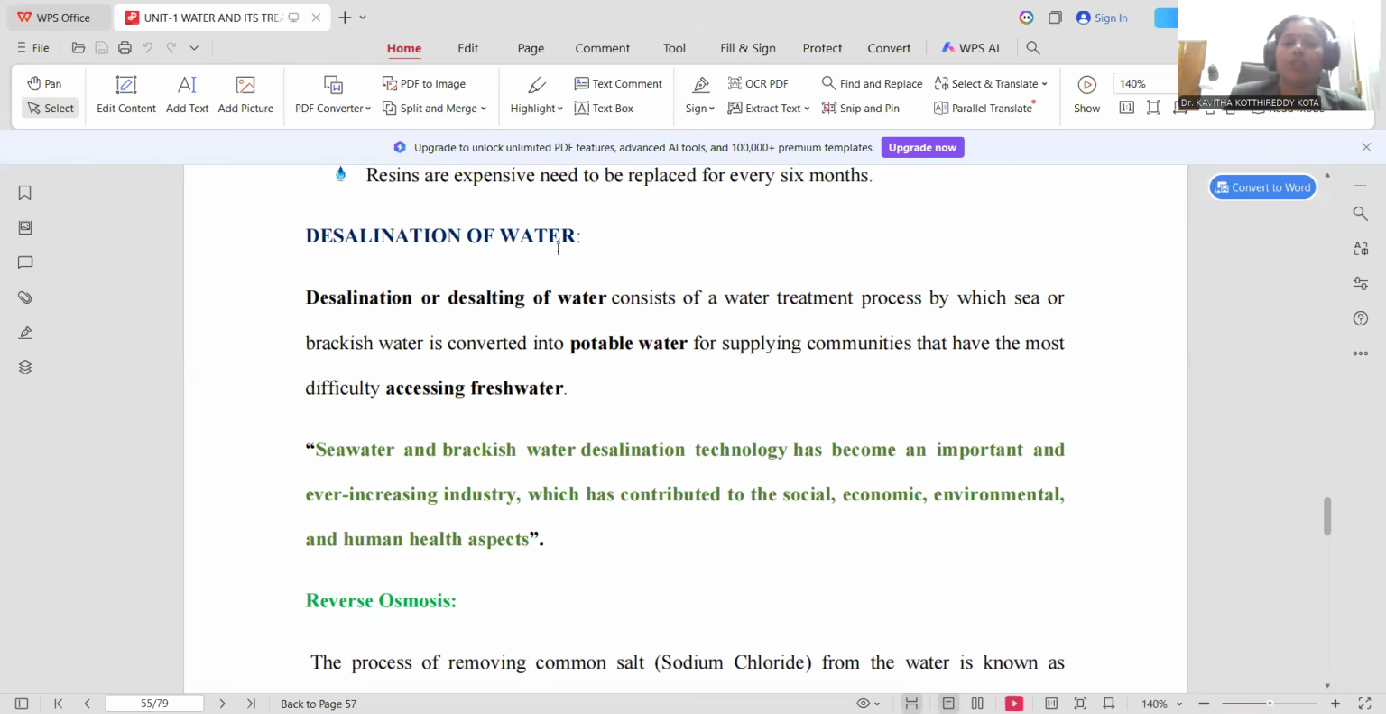Earlier we went through what hardness is, how many types of hardness there are, how to calculate the hardness, how to estimate the hardness, and finally we entered into how to purify the water. In that segment, desalination is one of the techniques we are going to apply. Desalination of water by the process of reverse osmosis is taken into consideration.